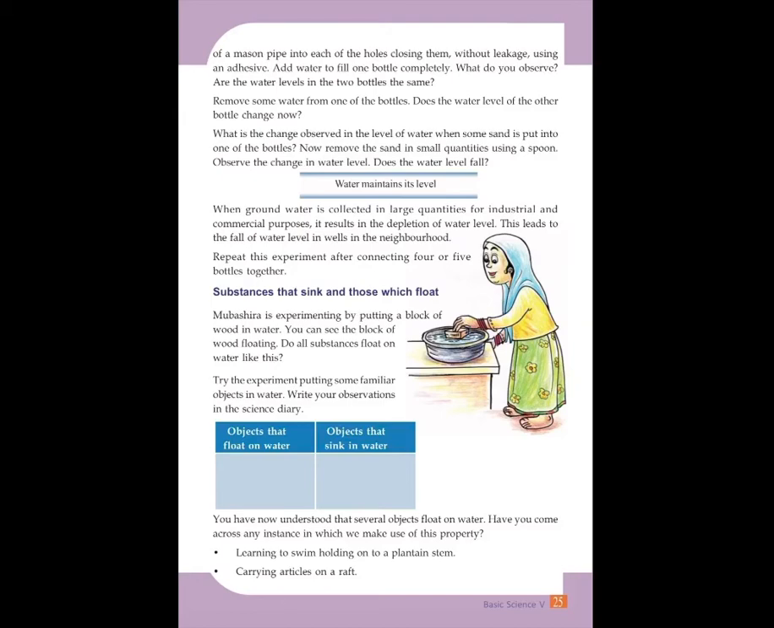What is the change observed in the level of water when some sand is put into one of the bottles? Now remove the sand in small quantities using a spoon. Observe the change in water level. Does the water level fall? Water maintains its level when groundwater is collected in large quantities for industrial and commercial purposes. It results in the depletion of water level. This leads to the fall of water level in wells in the neighborhood. Repeat this experiment after connecting 4 or 5 bottles together.